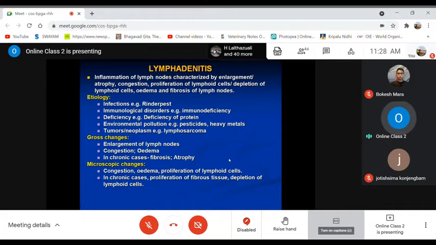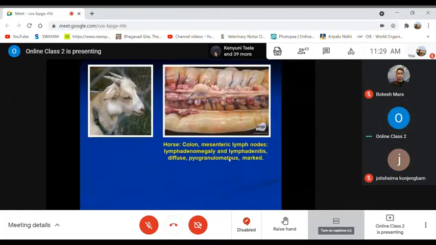Microscopically there may be congestion, edema, proliferation of the lymphoid cells, and in chronic cases proliferation of fibrous connective tissue replacing all the parenchymal cells of the lymph node, as well as depletion of the lymphoid cells. So these are some of the pictures showing one of the lymph glands of the neck, this lymph node enlargement, and here measuring lymph node enlargement, showing congestion, enlargement, edema, and all.